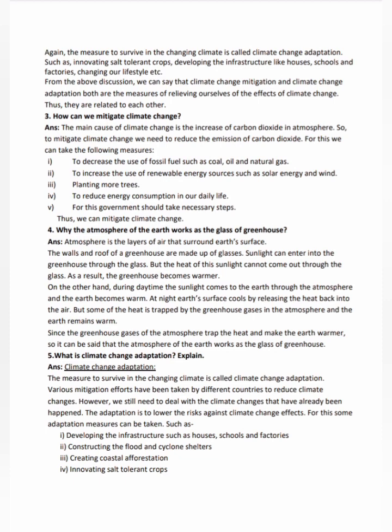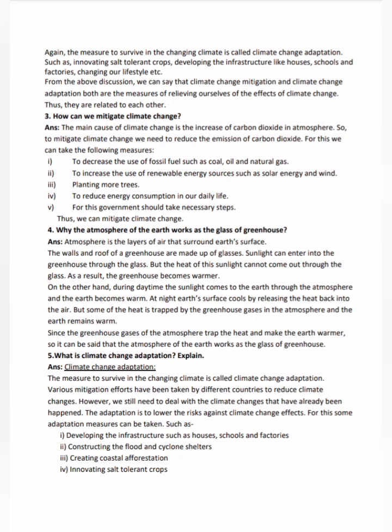5. What is climate change adaptation? Explain. ANS. Climate change adaptation. The measure to survive in the changing climate is called climate change adaptation. Various mitigation efforts have been taken by different countries to reduce climate changes. However, we still need to deal with the climate changes that have already happened. The adaptation is to lower the risks against climate change effects.